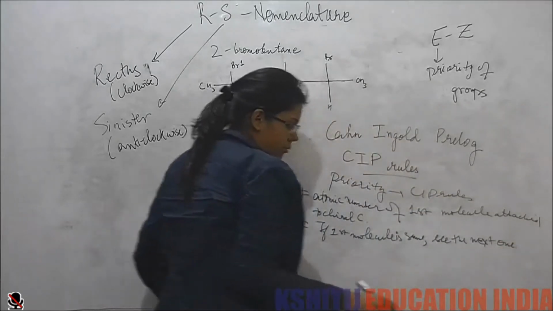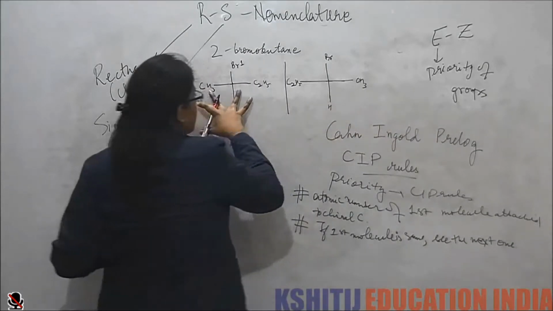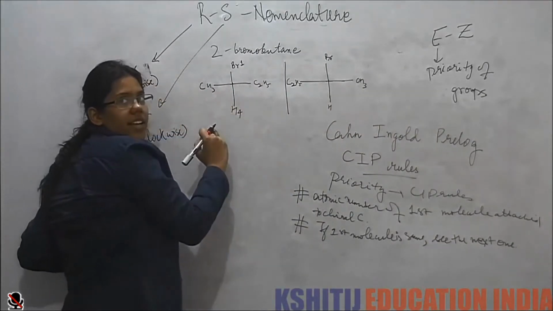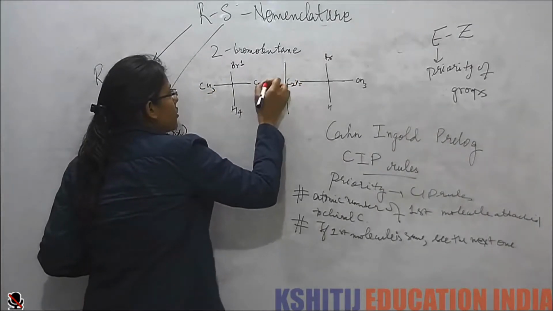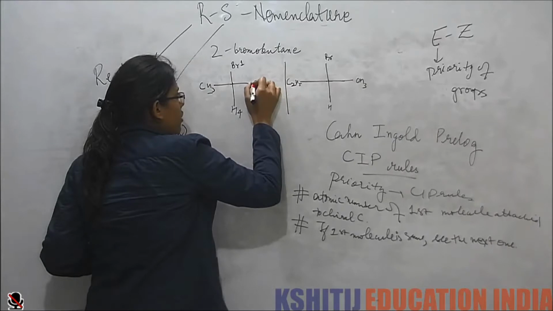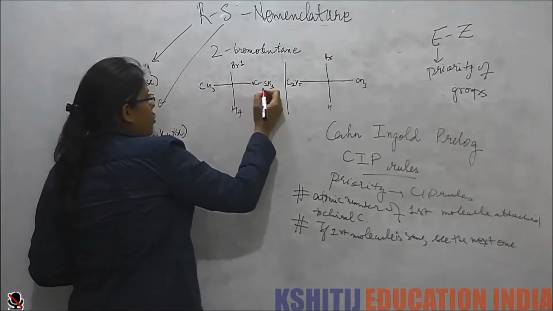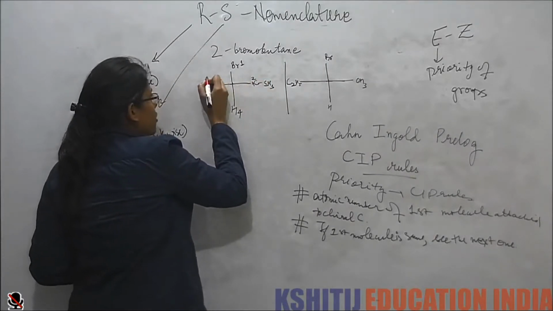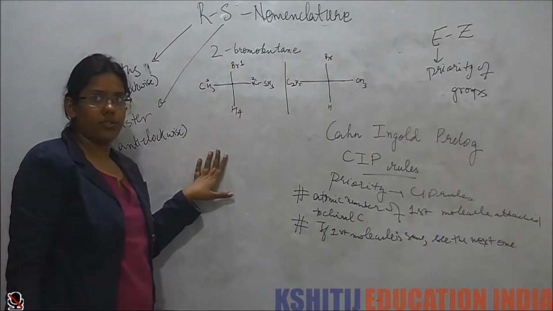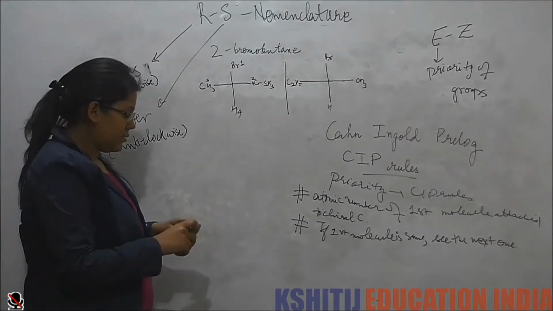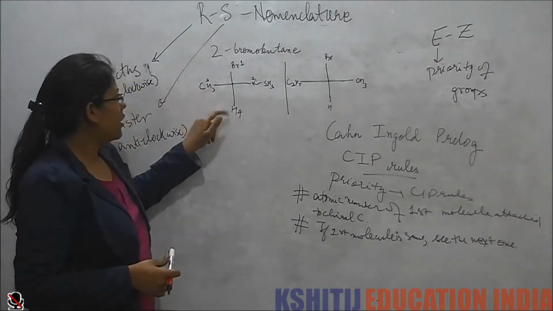See the next one. So now in this case, we see that the first atom is a carbon atom. Next atom here is hydrogen, and here is again carbon. So this gets the second priority and this gets the third. Now after we have prioritized the groups, we see that the lowest priority group should be in this position.